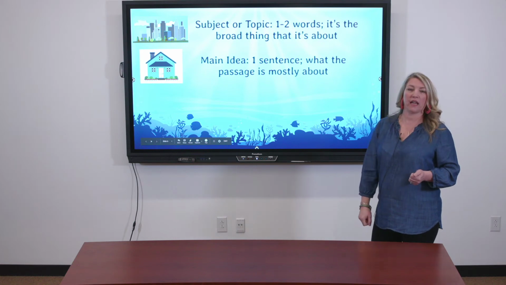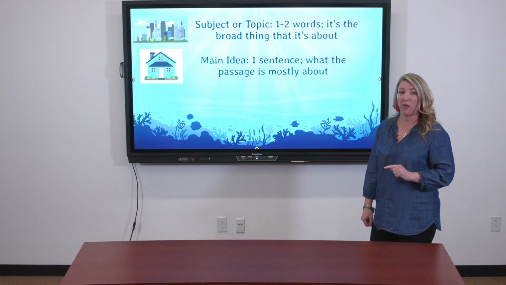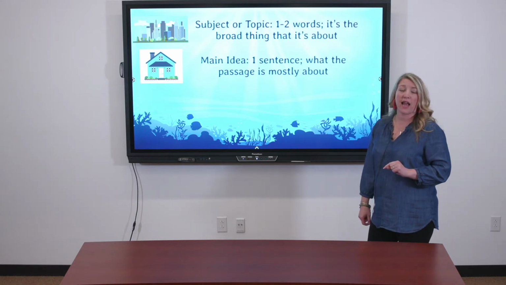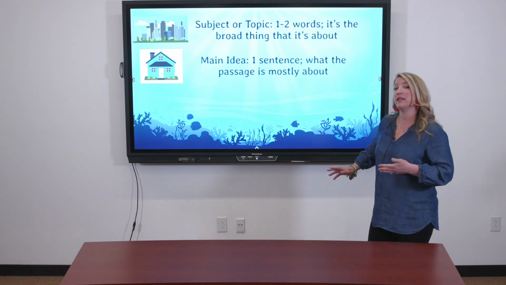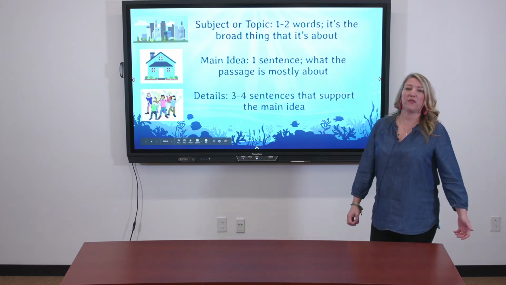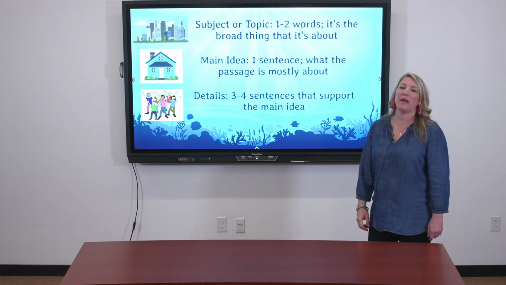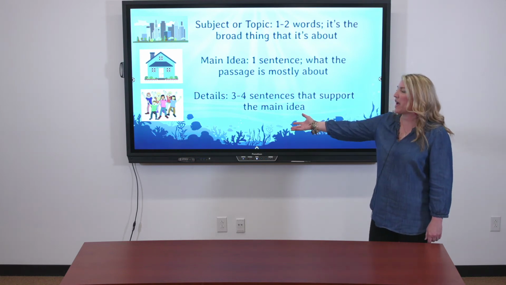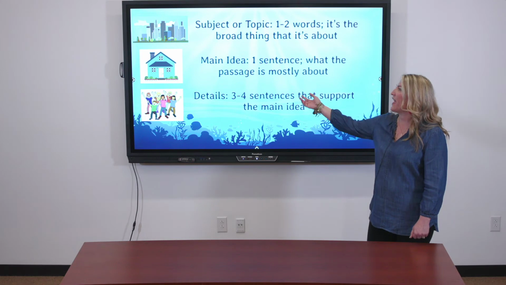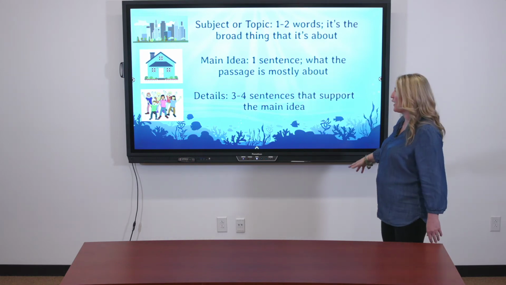Also, main idea. Main idea is one sentence, and it's what the passage is mostly about. We refer to that as the house, so the house inside the city. And then the details. You have three or four sentences, could be a lot more sentences, and they support that main idea. Think of that as the people inside the house inside the city. All of them go together.